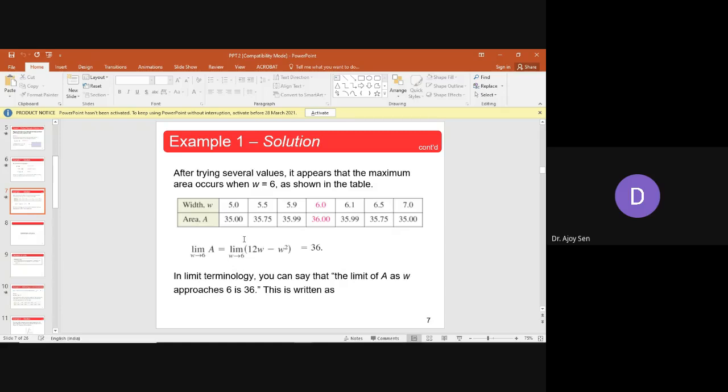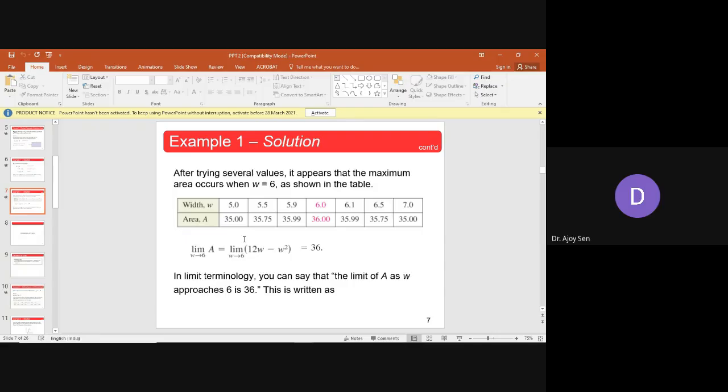So we have a variable and we have a function of that variable. Now that variable is approaching towards some value, and for that reason that function of that variable is also approaching towards some fixed value. This idea is the very idea of limit.